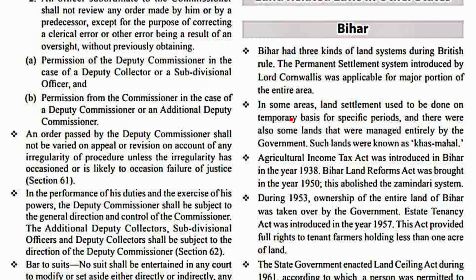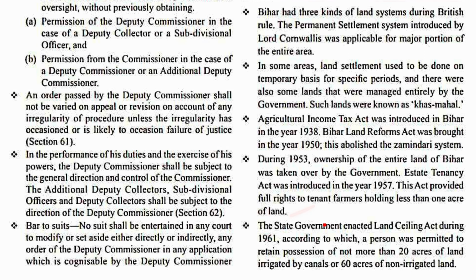Such lands were known as Khas Mahal. The Agricultural Income Tax Act was introduced in Bihar in the year 1938. The Bihar Land Reforms Act was brought in the year 1950. This abolished the zamindari system. Now, during 1953, ownership of the entire land of Bihar was taken over by the government. The State Tenancy Act was introduced in the year 1957. This act provided full rights to tenant farmers holding less than 1 acre of land.